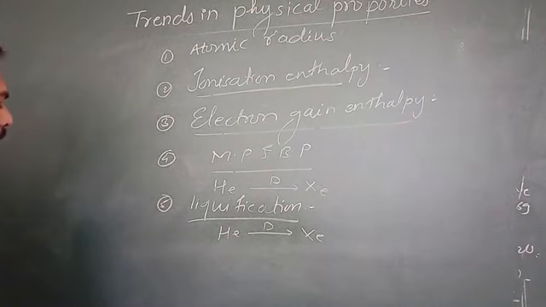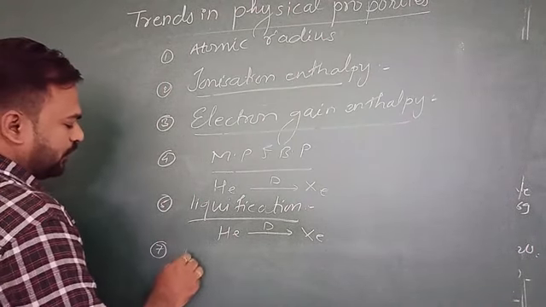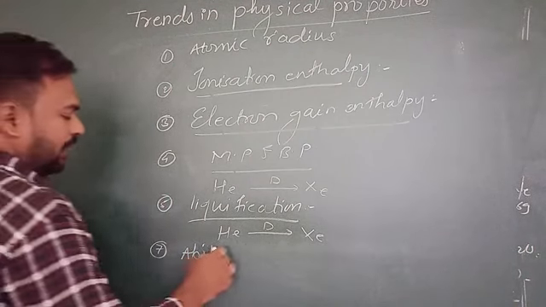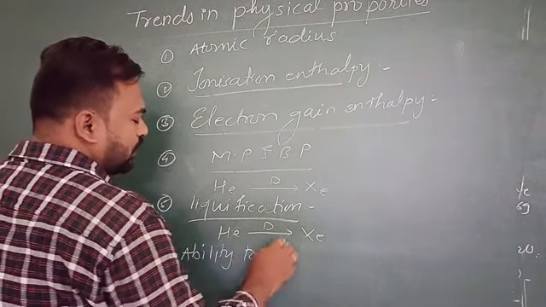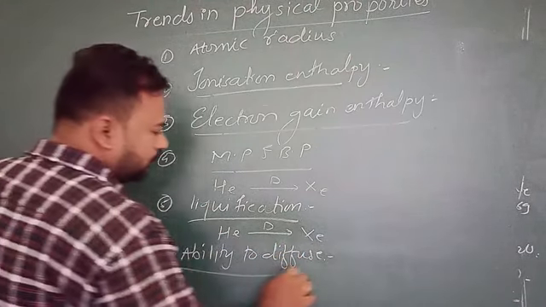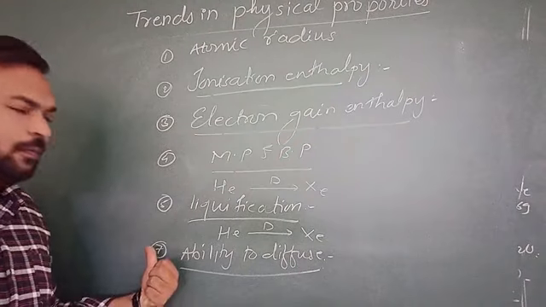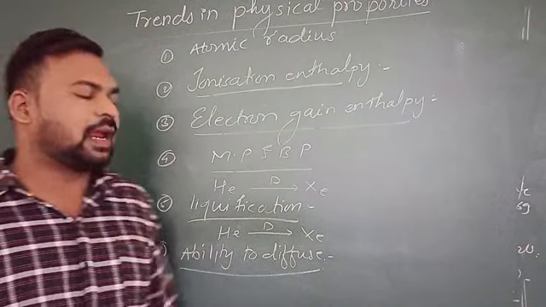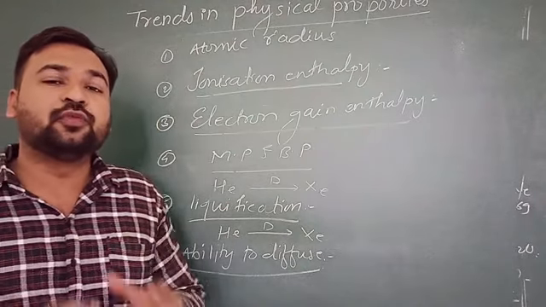Next property, the ability to diffuse. What is diffusion?